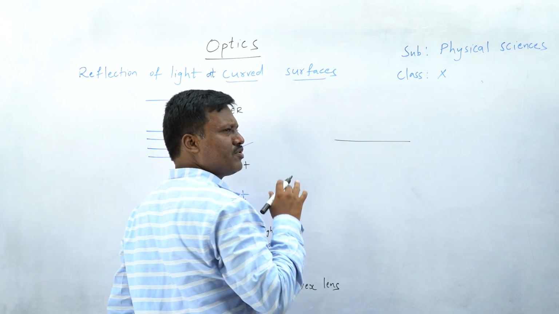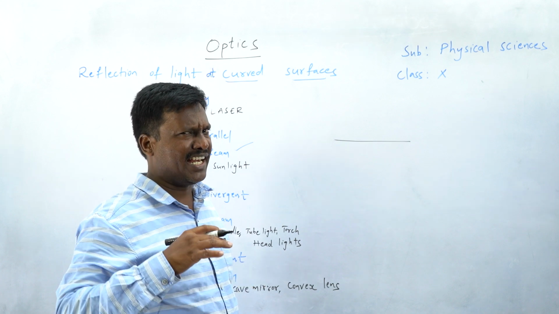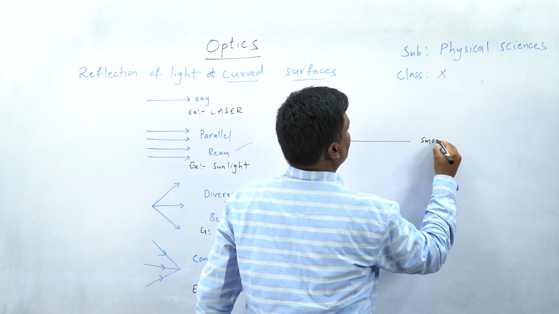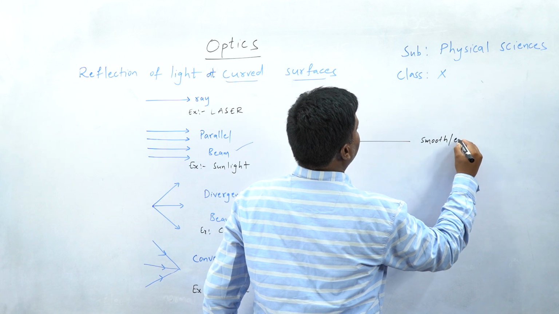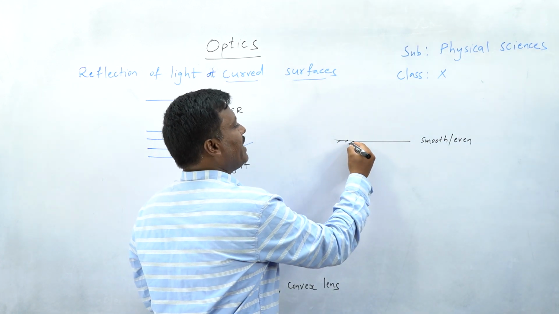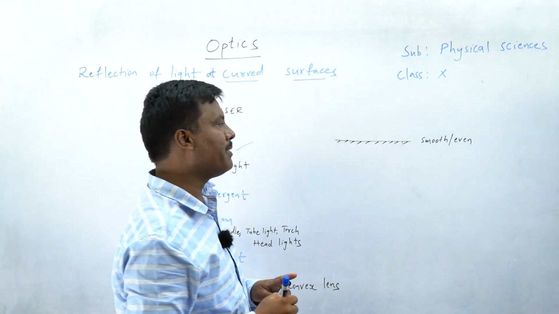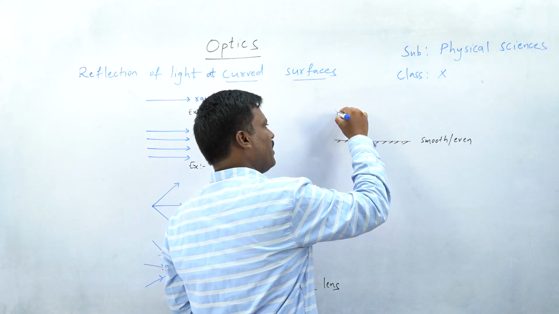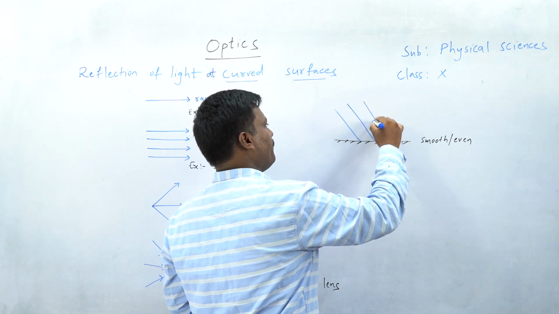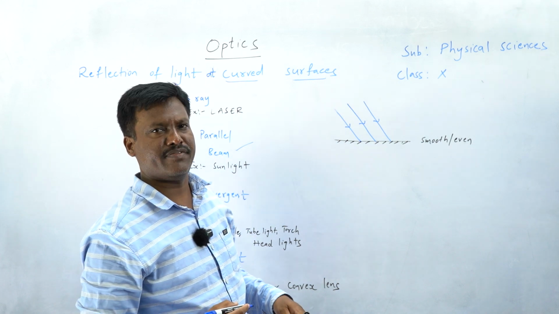imagine the surface is very smooth, an even surface. It is an even surface, very smooth. Smooth and even. Okay, and it is an opaque one. What happens now? A parallel beam is going to be incident on this. Here a parallel beam is incident on the smooth surface.